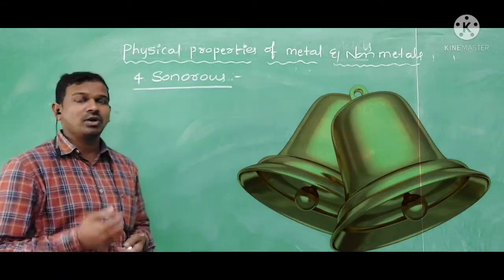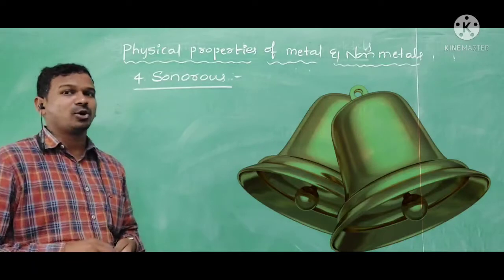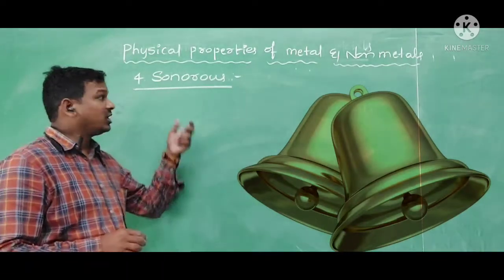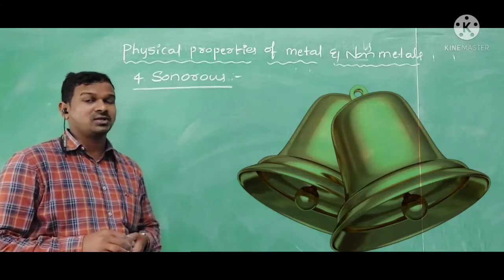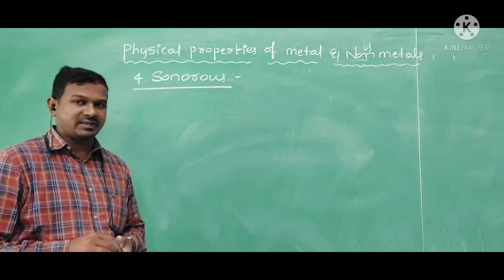So based upon the sound also we can divide the materials into two types. The materials which show the property of sonorous are called metals. The materials which don't show the property of sonorous or sonority, we can call them non-metals.